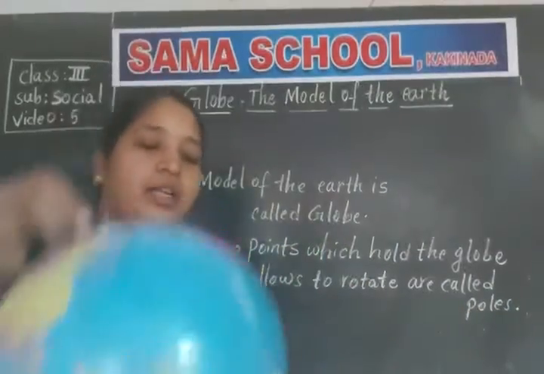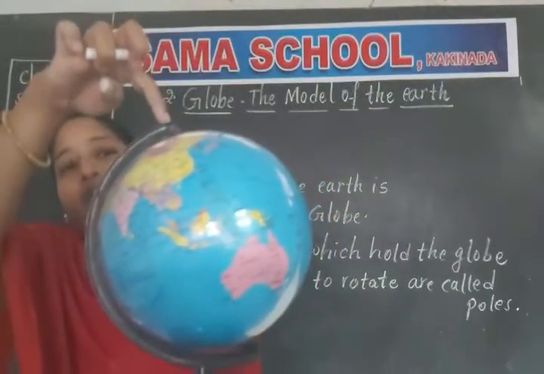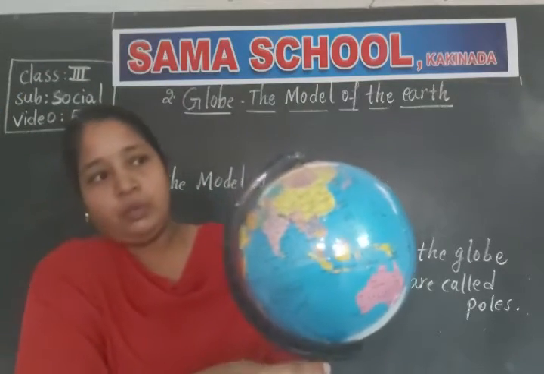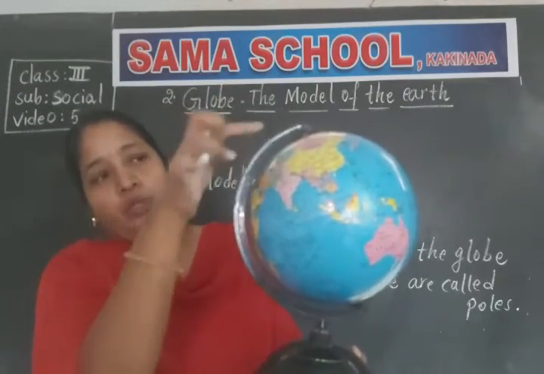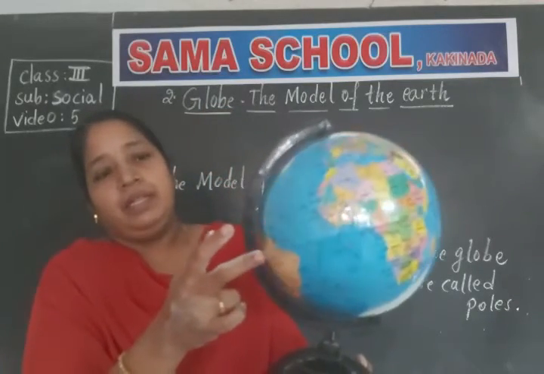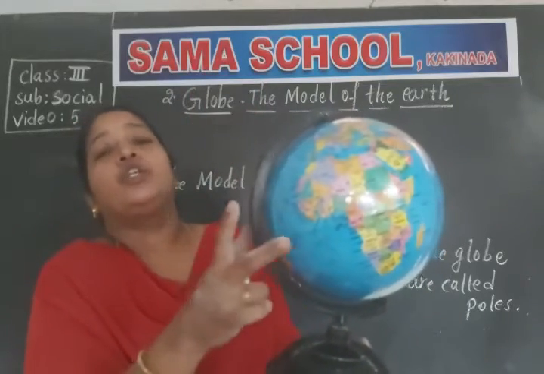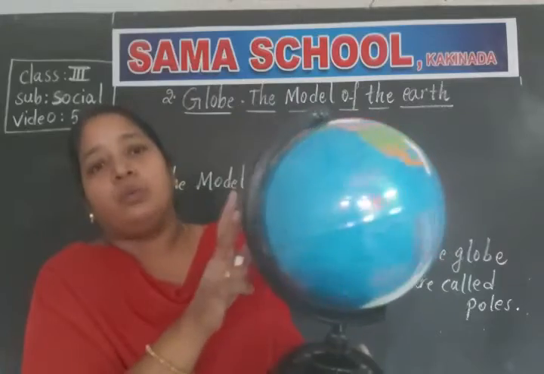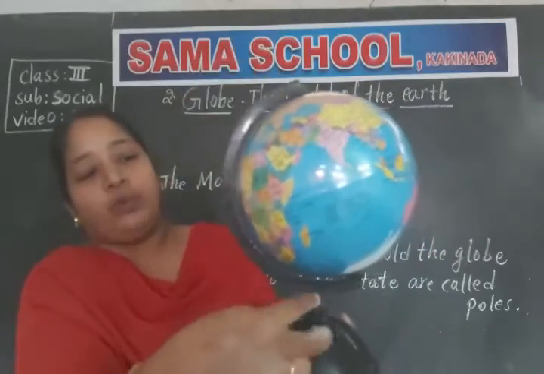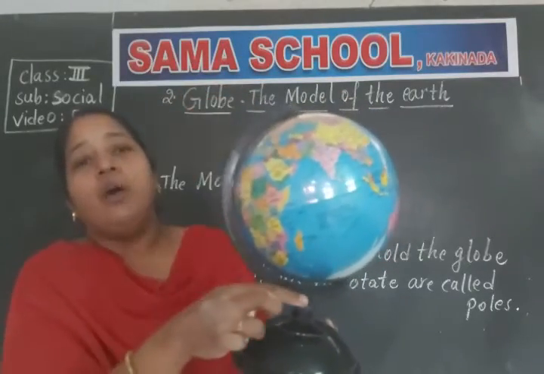Clear children? There are 2 points. If you observe the globe, you find a point at the top of the globe and a point at the bottom of the globe. And because of these 2 points, the globe is held in its place. Okay children? Not only that, these 2 points help it rotate. Rotate means to move, to move the globe like this. Clear children? And these 2 points are called poles.